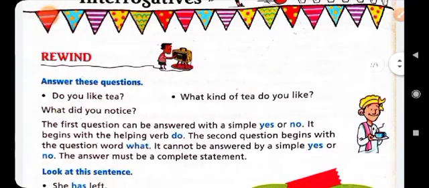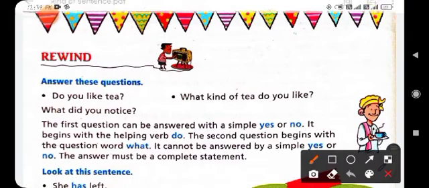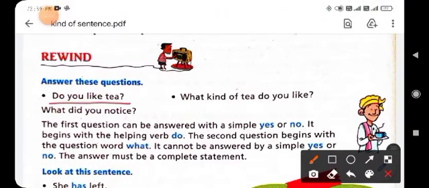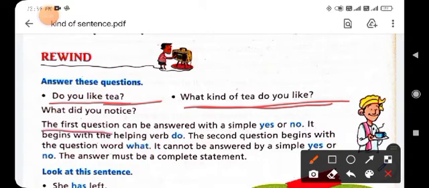Okay, so here are the two given sentences. Do you like tea? And what kind of tea do you like? Both are interrogative sentences, and you have noticed that the first question can be answered with a simple yes or no. It means here is question number 1, do you like tea? You can reply with yes or no.